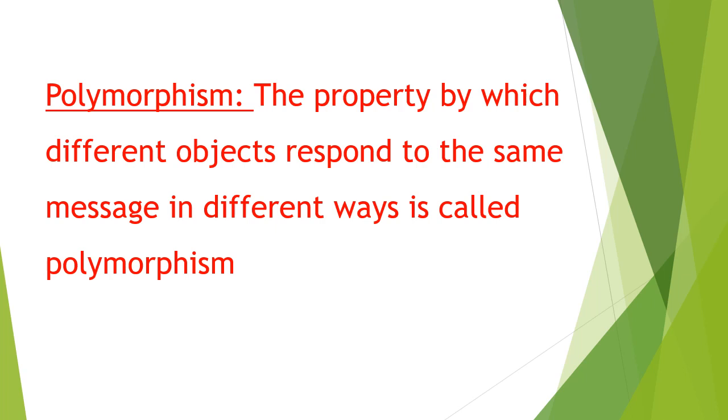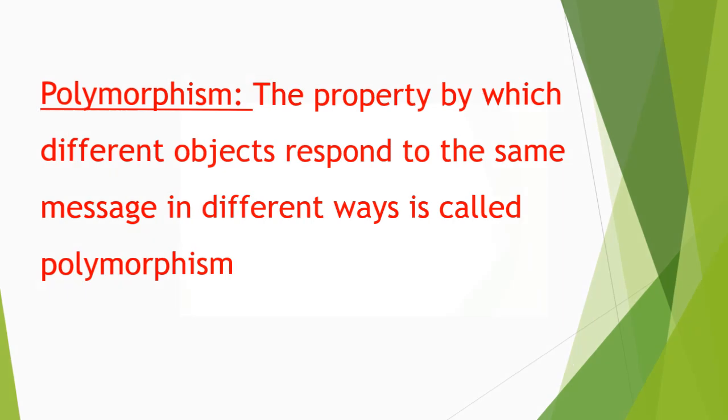We have learned that different objects have different features, characteristics and behavior, and based on their characteristics and behavior, different objects respond to the same message in different ways.